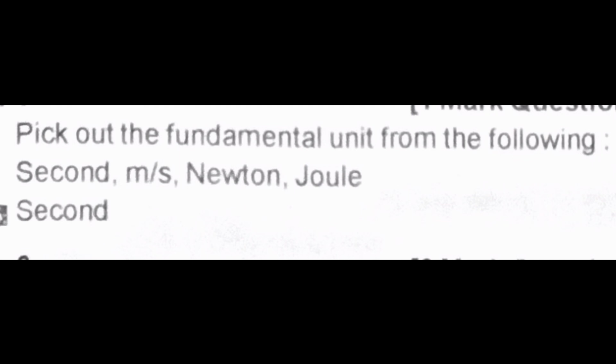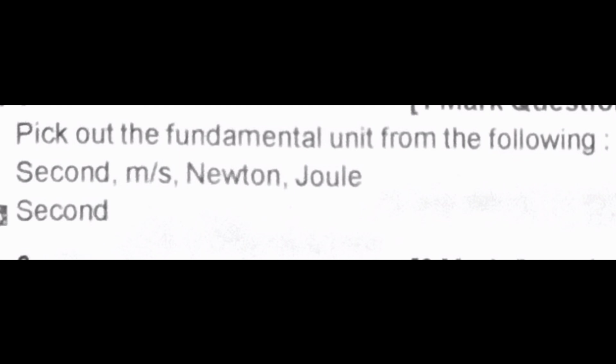The question was also asked in the year March 2013. This is a 1 mark question. The question is, pick out the fundamental unit from the following. The options are second, meter per second, Newton and joule. Okay. So what is the fundamental unit?